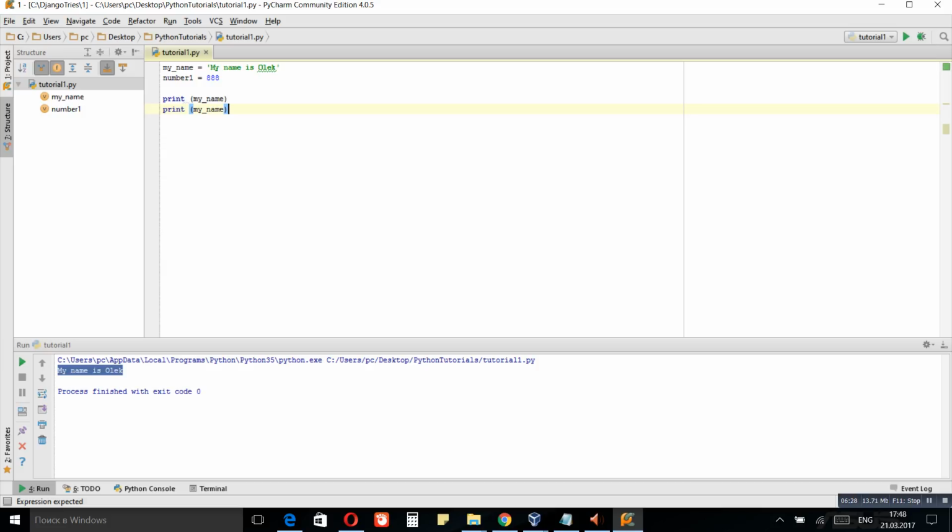So we would use print, and we will pass number 1 instead of my name. So we will pass this variable name, and we will just run it. So now as you see, the Python interpreter went through this line, output my name is Oleg to the screen, then it went on to this line, and it output 888 to your screen. Easy cheesy. So now let's move on.